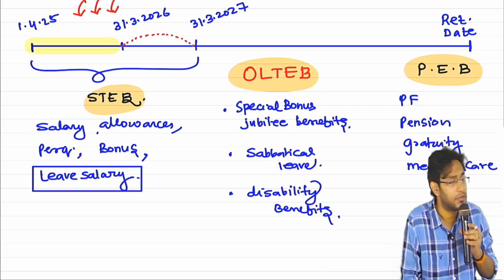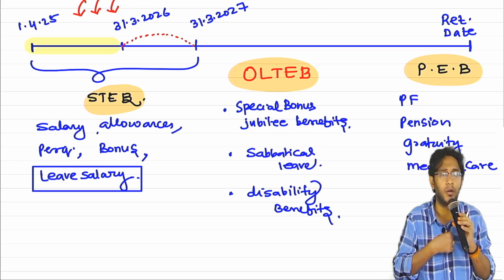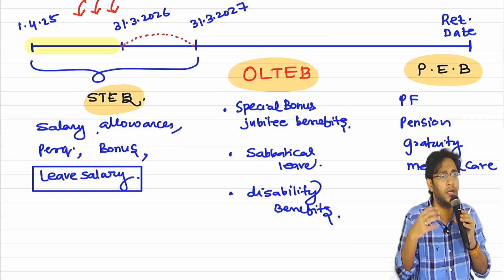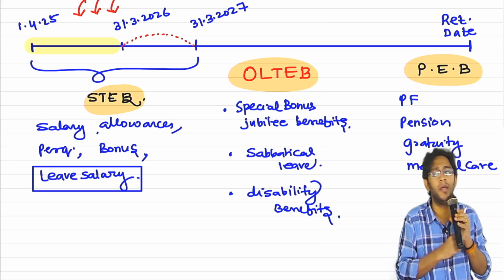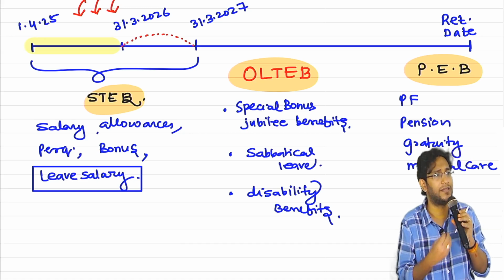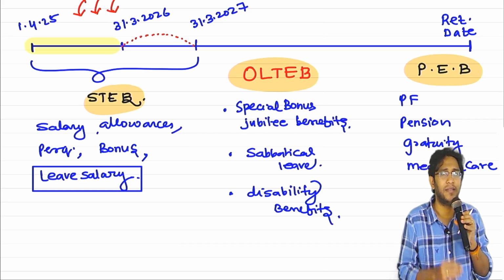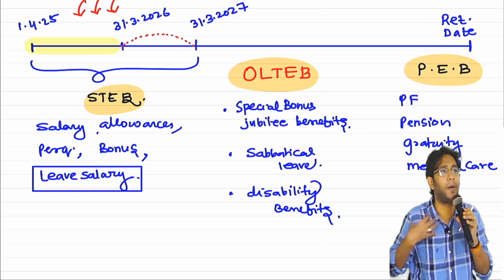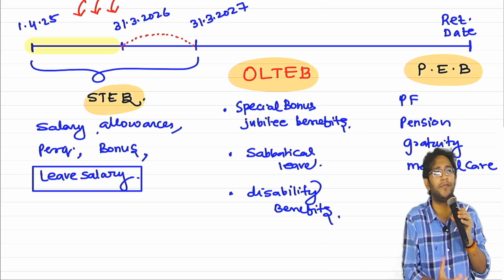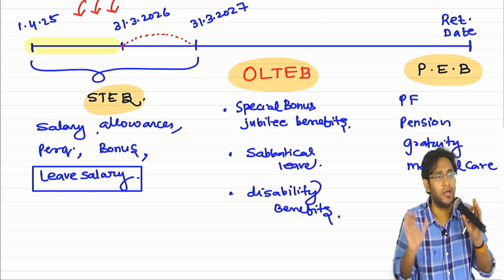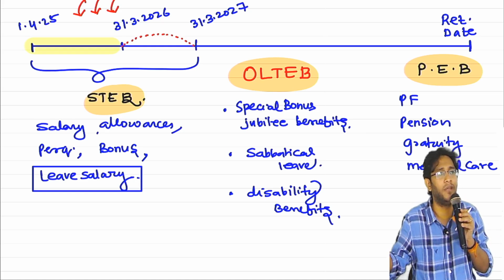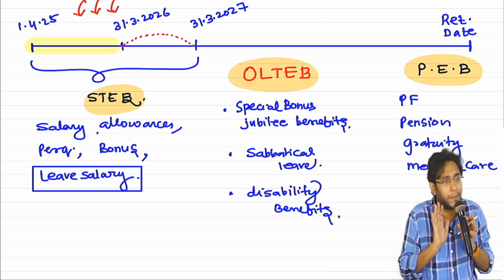Disability benefit means, suppose you have a lot of machinery in your manufacturing organization. Somebody has to operate that machine with their hand, leg, or body movement. Imagine a person doing the same kind of repetitive job for 15 years. There is every chance that after 15 years that part of the body may not function the way it does for the rest of the people. Take the case of a person doing tailoring. His hand and leg movements are the same, no? Throughout his 25-30 years of golden period, he will be using them in a particular way daily.